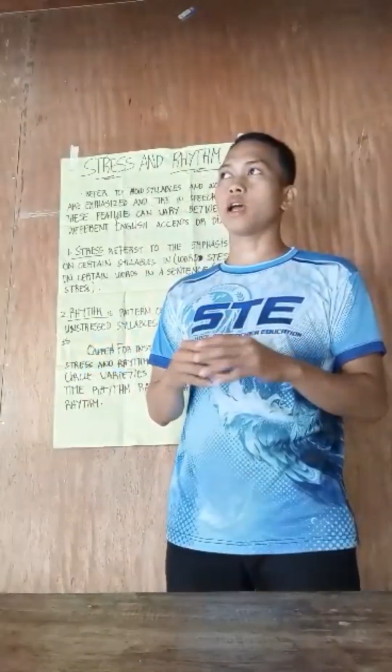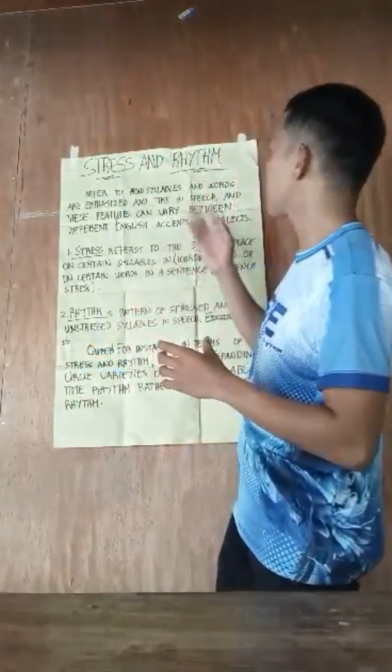For example, in a sentence, the word is much higher in pitch, much longer, and much louder.